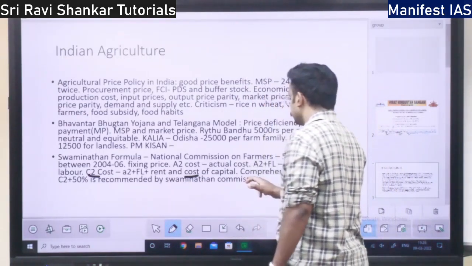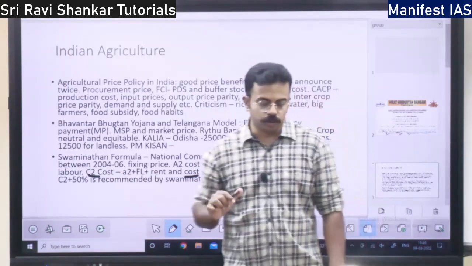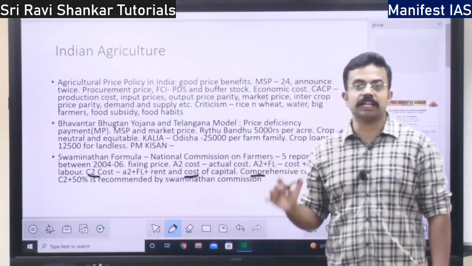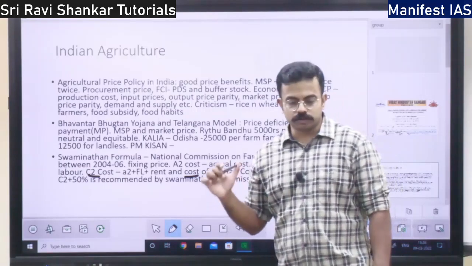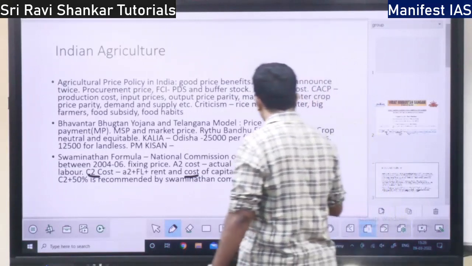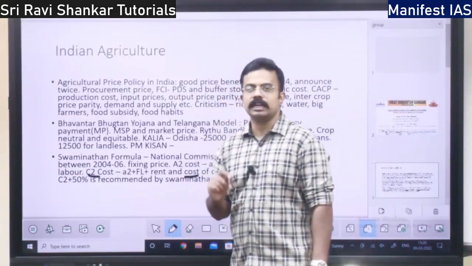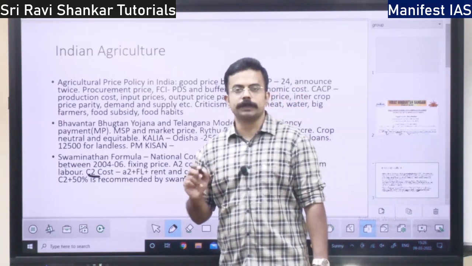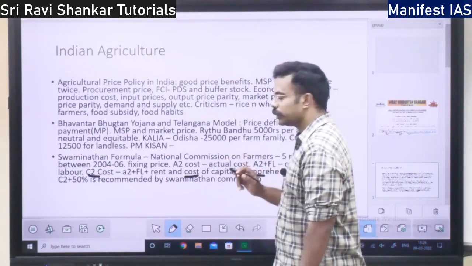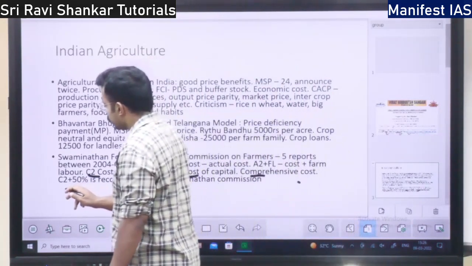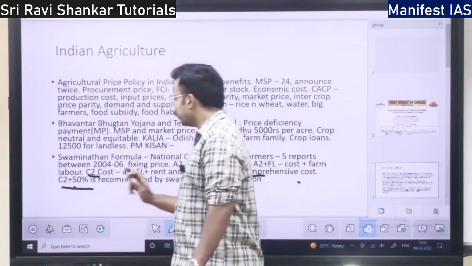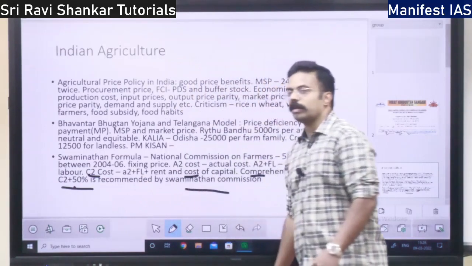C2 is called the comprehensive cost. What do we mean by comprehensive cost? It includes everything: input, rent, and farm labor. Everything is included in the package called C2 cost. So what must the MSP be? If the government is paying MSP, what must be the MSP paid by the government? The Swaminathan Committee, or the National Commission on Farmers, says that the MSP should be C2 plus 50%.